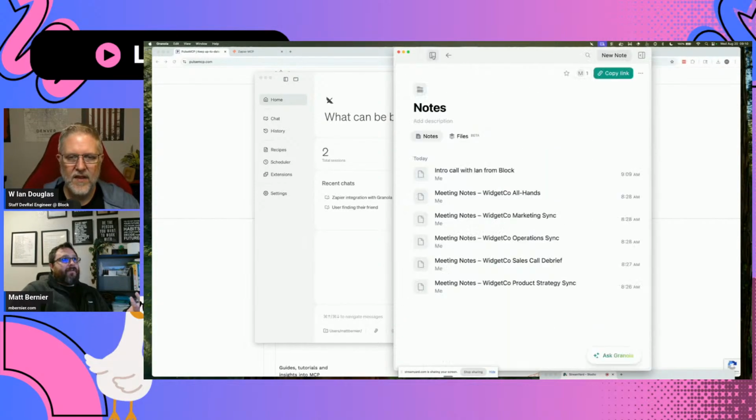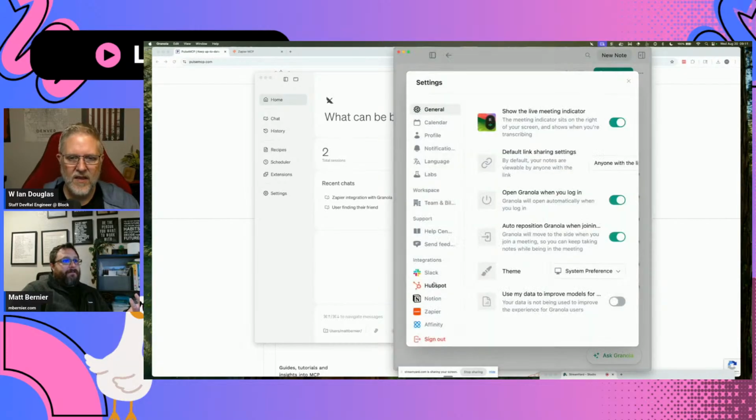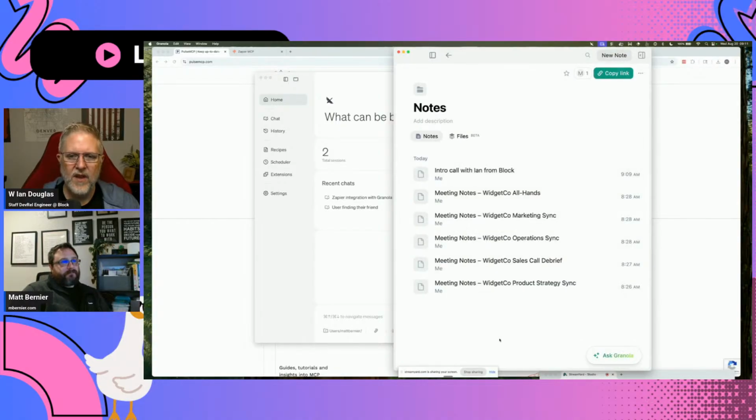The big thing with Granola though is that because they're moving super fast, they don't really have an API. You can only push things out from Granola. So I can't actually reach into Granola to pull data out. Okay. So they've got webhooks into tools like Zapier and some other ones that we saw there. What I'd like to see is whether Goose can access Granola.